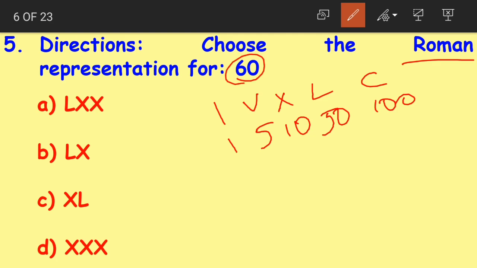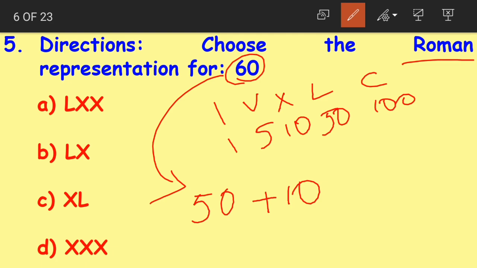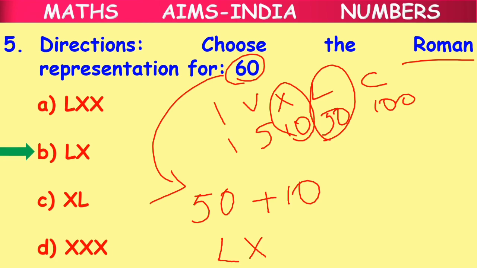When I say 60, how do we write 60? We can write 60 as 50 plus 10. Yes children, we can write 60 as 50 plus 10. Now what is 50 written as in Roman symbols? 50 is written as L and 10 is written as X. So our correct answer for 60 will be option B, LX.